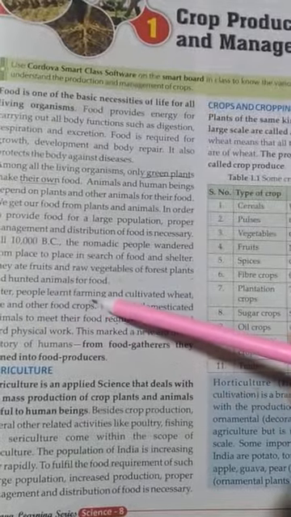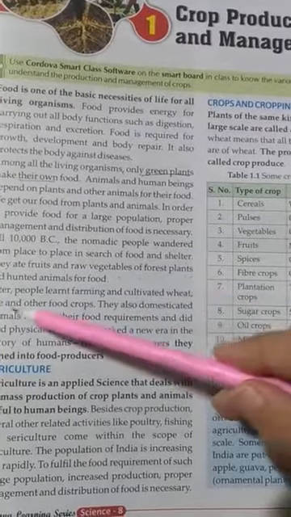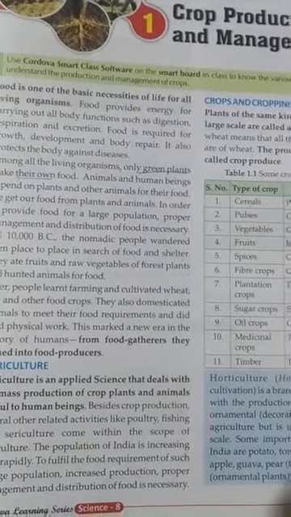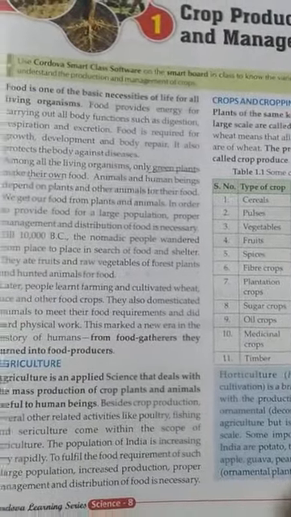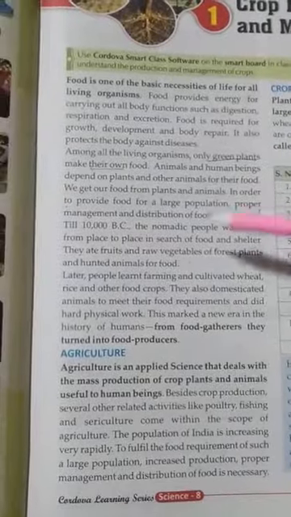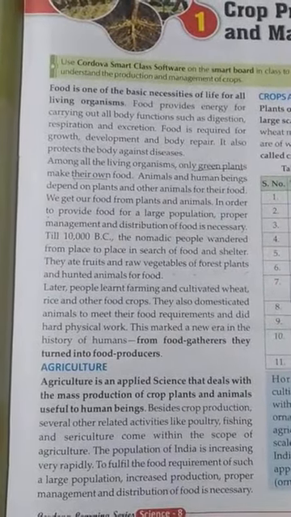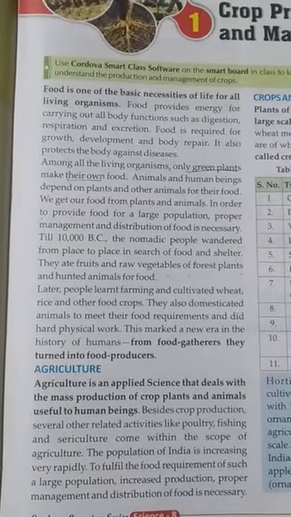Later people learnt farming and cultivating wheat, rice and other food crops. After the development of agriculture like farming and cultivating, we grow wheat, rice and other food crops.